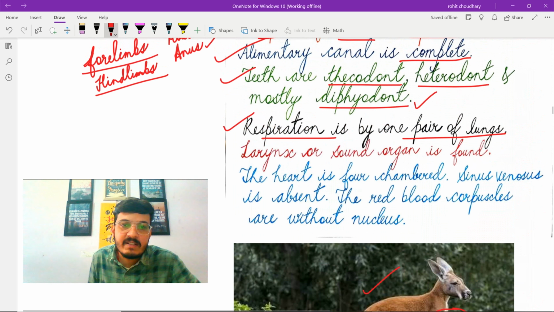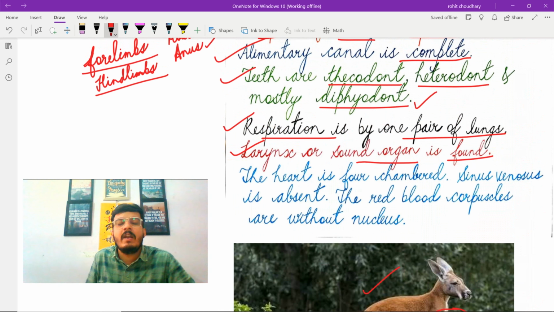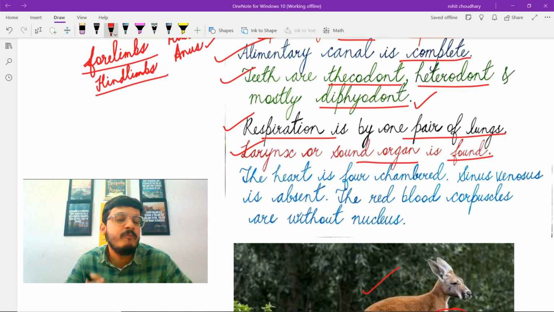The next characteristic feature is larynx or sound organ is found. In case of mammals, the voice producing organ is the larynx. But we have studied that in case of birds, although larynx is present in them, it is not acting as a voice producing organ. Rather, the syrinx is acting as a voice producing organ in birds.